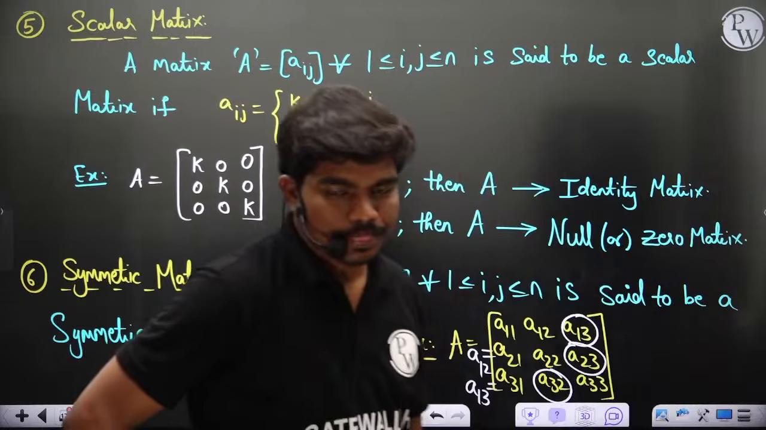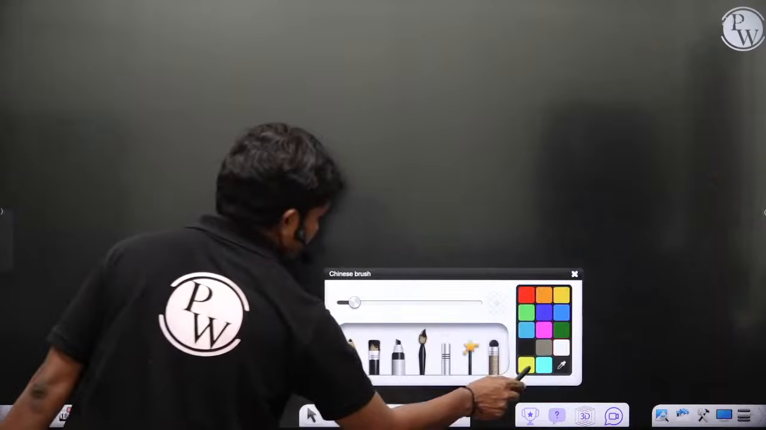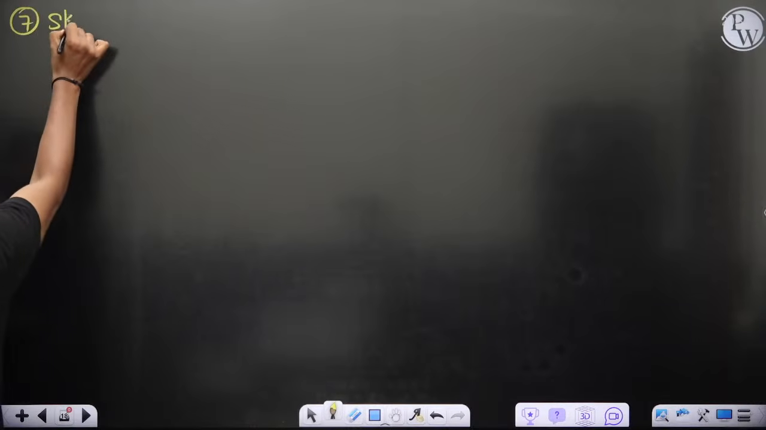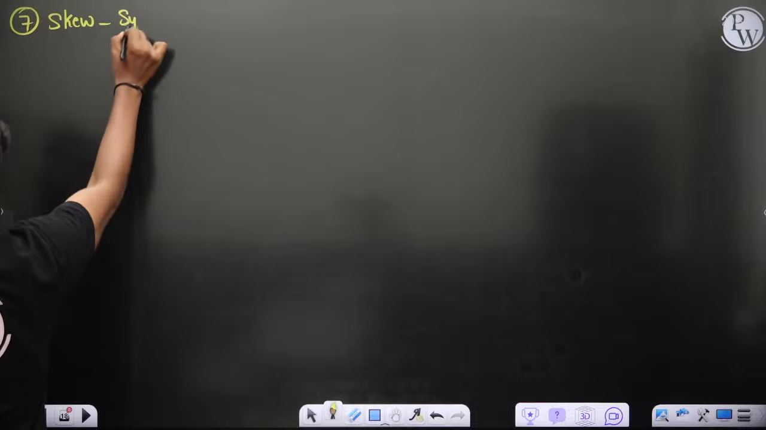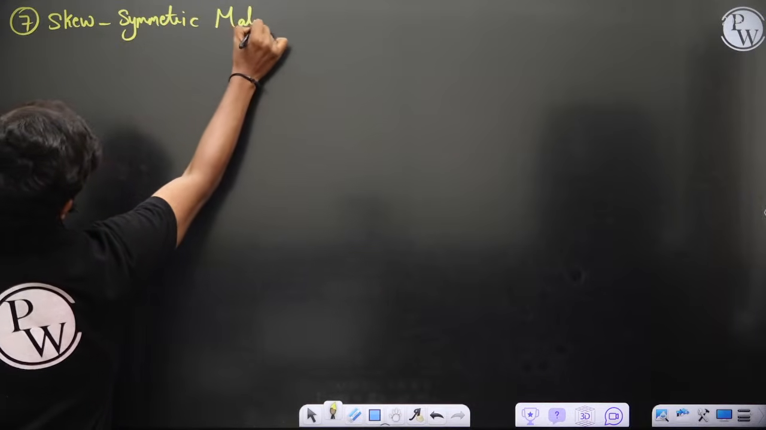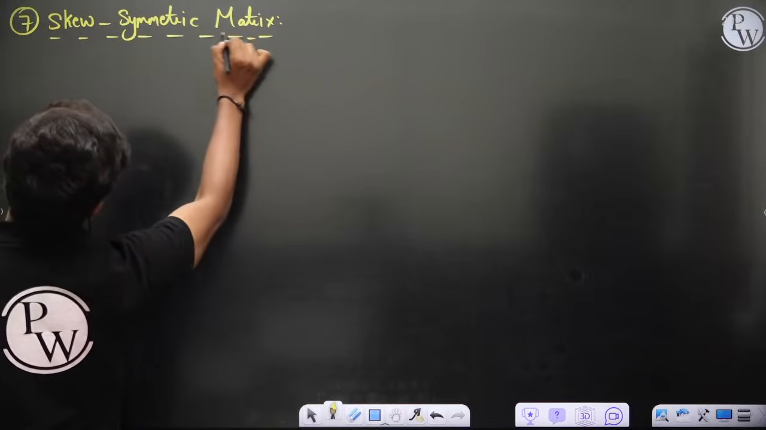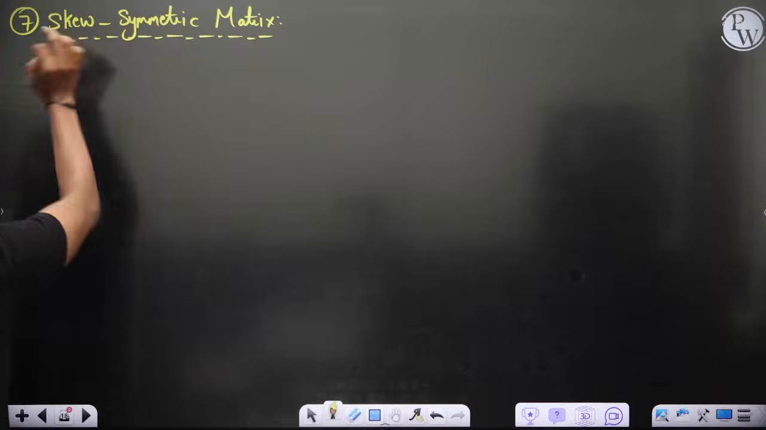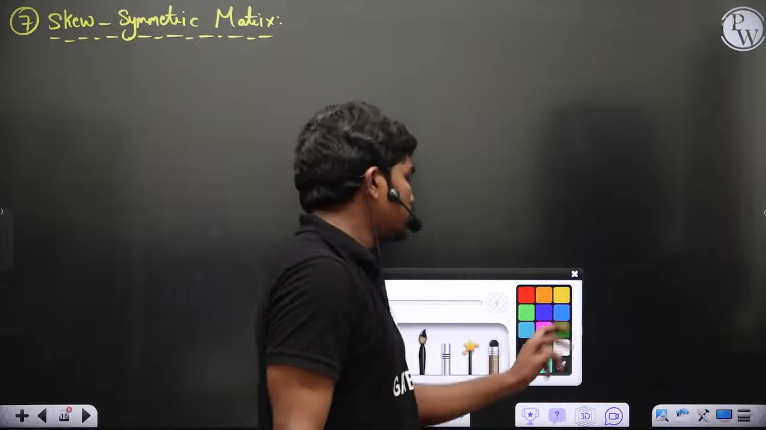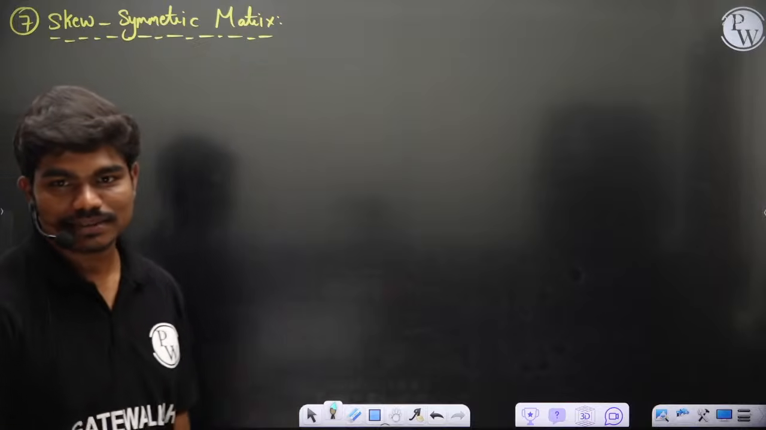Okay, so let's get into skew symmetric matrix. The matrix is symmetric but with a skew of negativeness. That's it. So let's see. In this skew symmetric matrix, Aij equal to minus Aji. Same as symmetric matrix, only a minus will be added.